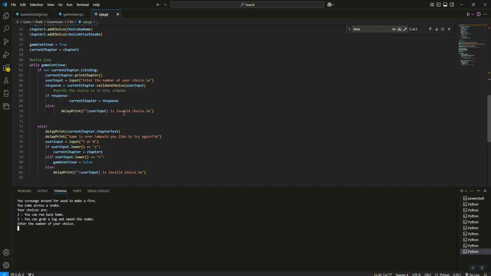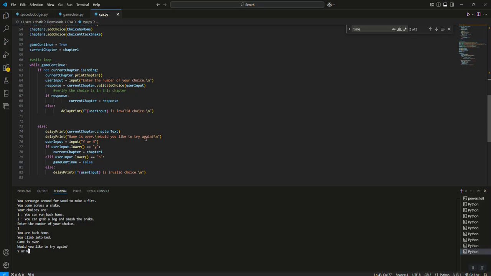And this is going to let us run through, no matter how many chapters we have, this code is going to run through it. Then we get lined up with this first if, which is our else. This is the scenario where we've hit a chapter like chapter 2 that isn't ending. It's going to print that chapter's information. So here, run back home: it's going to print, you go back home, you climb in bed, the game is over. So it prints you are back home, you climb in bed. Then it delay prints the game is over.